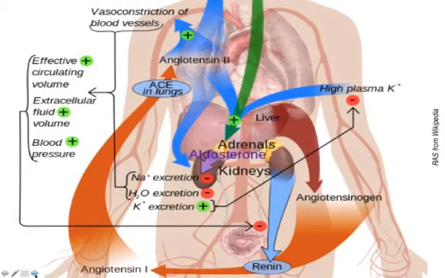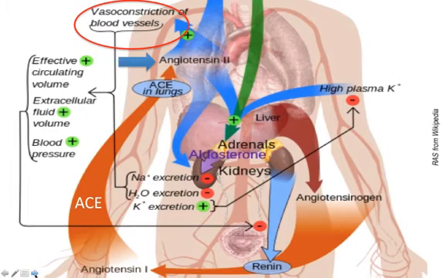Recall that angiotensin 1 is converted by angiotensin-converting enzyme to angiotensin 2. Angiotensin 2 has multiple effects. It stimulates the release of norepinephrine, causing vasoconstriction and increasing total peripheral resistance.